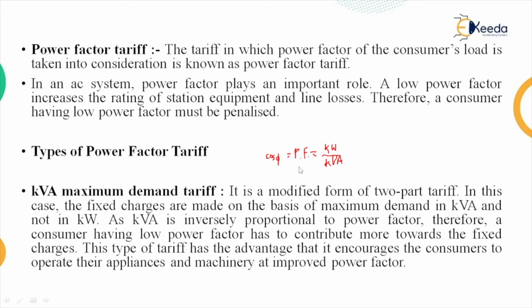Less power factor means more KVA, and more KVA rating means the size of the device is also bigger. This type of tariff has the advantage that it encourages the consumers to operate their appliances and machinery at improved power factor.